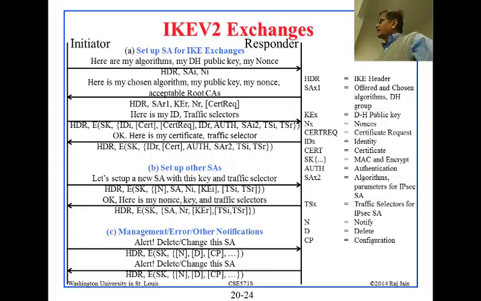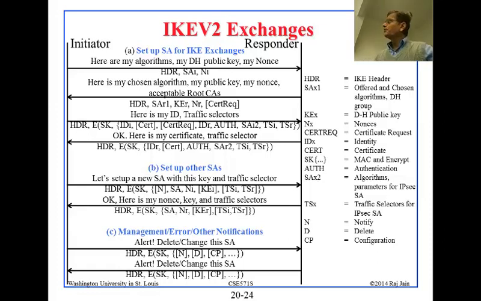And what we have encrypted here is IDi, initiator's ID, certificate from the initiator, certificate request from the initiator, ID of the responder, authentication. Basically, authentication generally is something which is like a challenge. And if somebody knows the key SK, then they can figure out what it is and then they can send it back. SAi is basically that algorithm. And then TSi and TSr, they look like one, but they are i's,